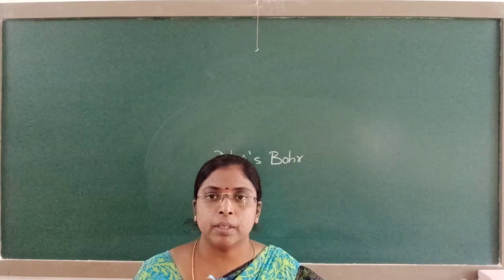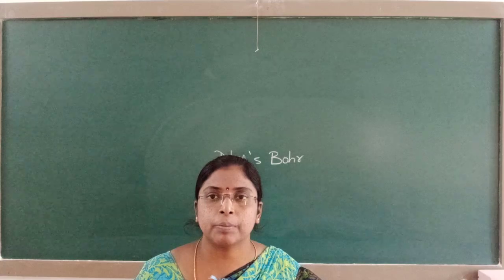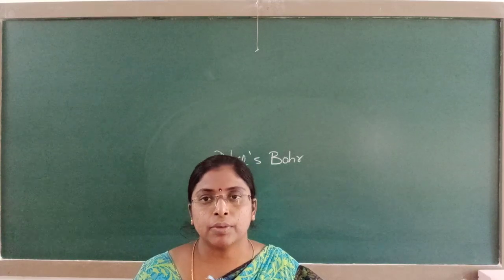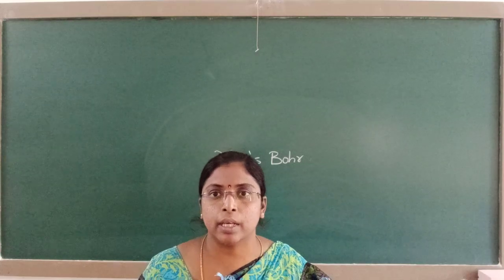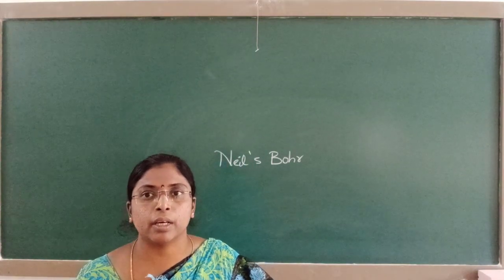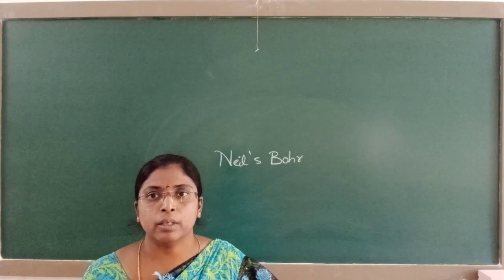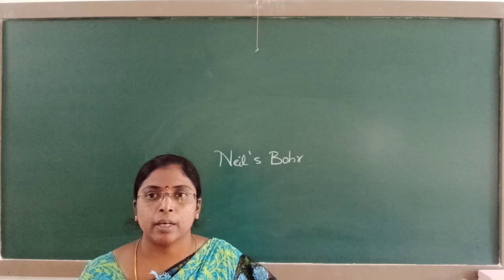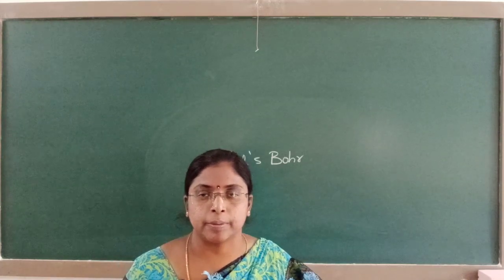In this table, the elements are arranged based upon their atomic number as well as their electronic configurations. Elements with the same outer electronic configuration are grouped together in particular groups, and they have the same physical and chemical properties.